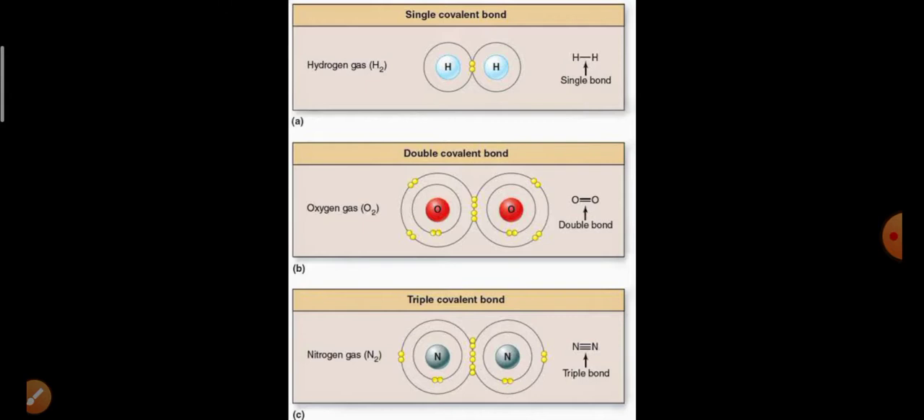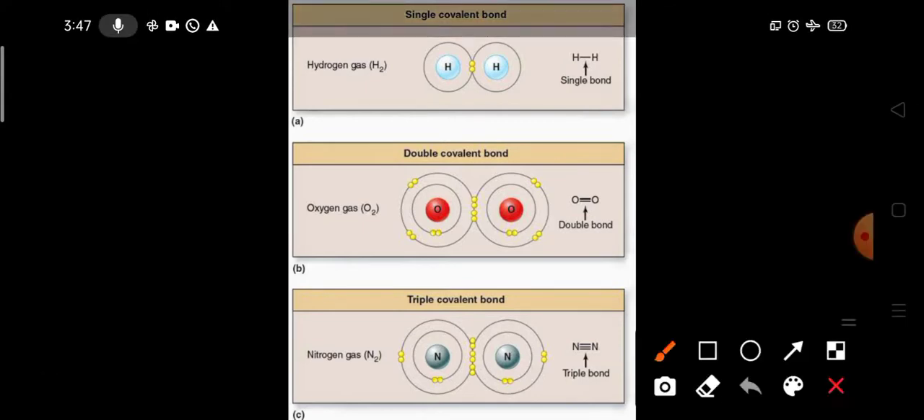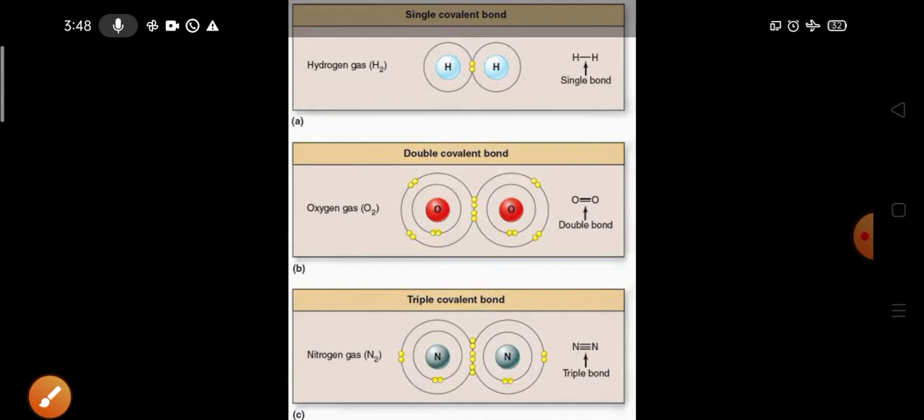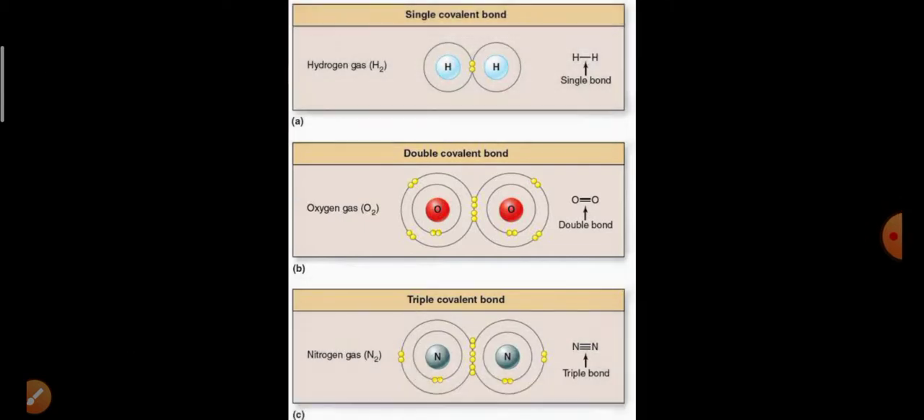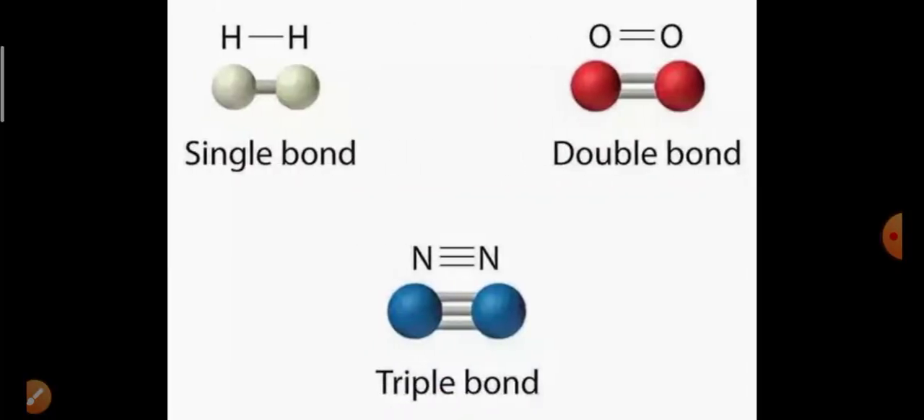In oxygen you can see two pairs are there, therefore these two pairs produce a double covalent bond. And in nitrogen there are three pairs, so it is known as a triple covalent bond. So this is the basic idea behind the covalent bond. Here you can see the single, double and triple covalent bond. Now which bond is stronger? That also you have to know.